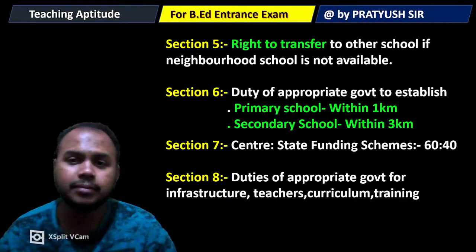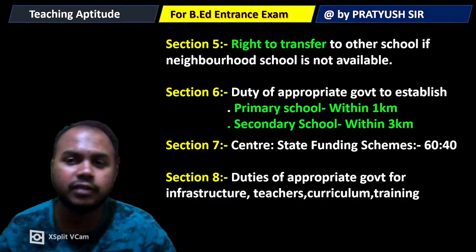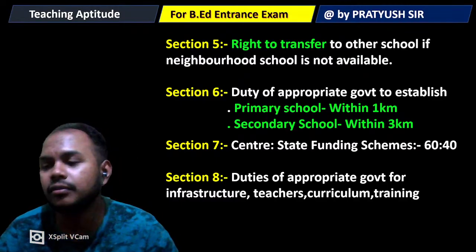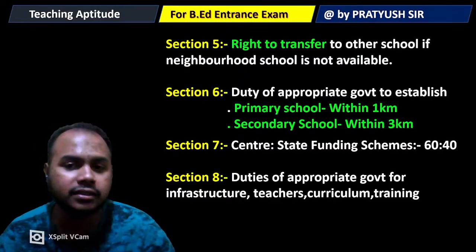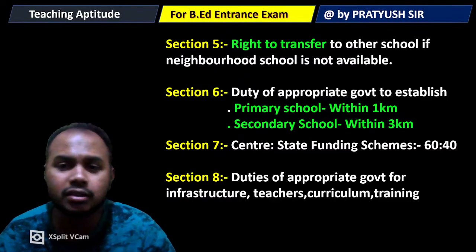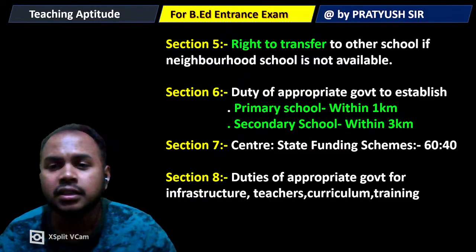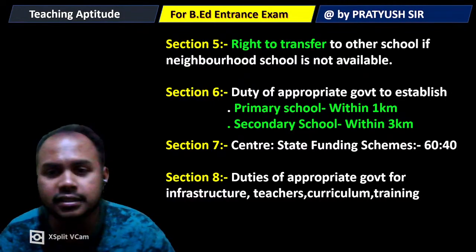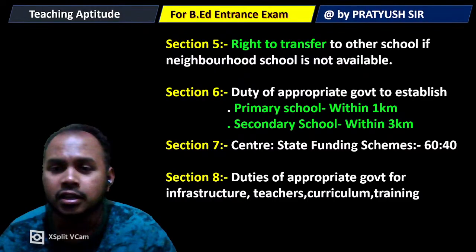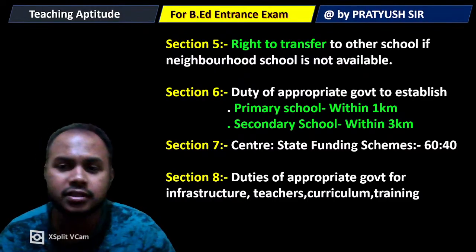Next, section 7 deals with center to state ratio funding schemes. There are many center to state funding schemes, and the participation of center and state will be around 60 to 40. So 60 to 40 is the centrally sponsored schemes.